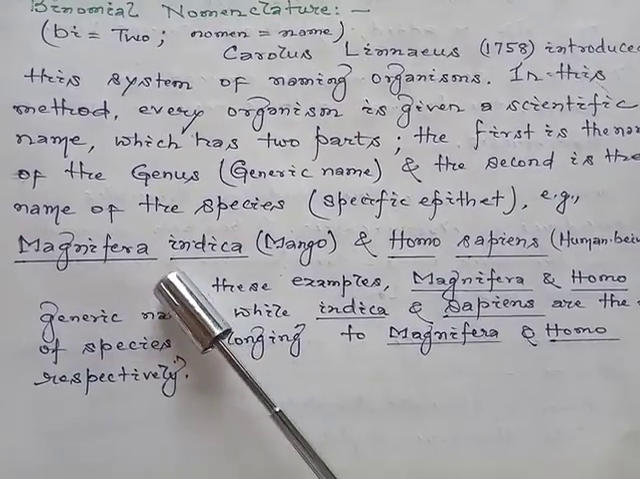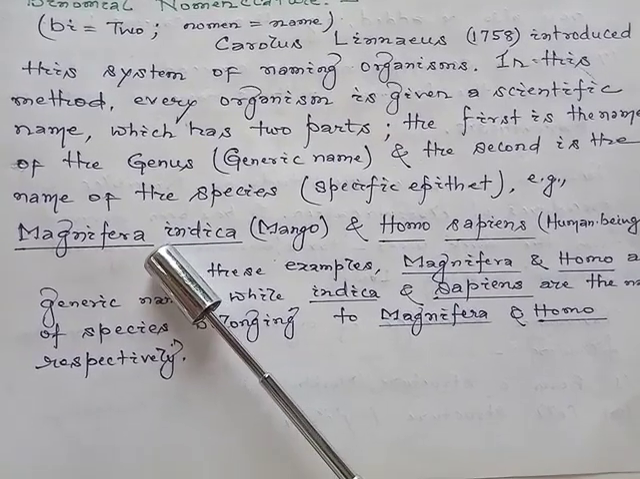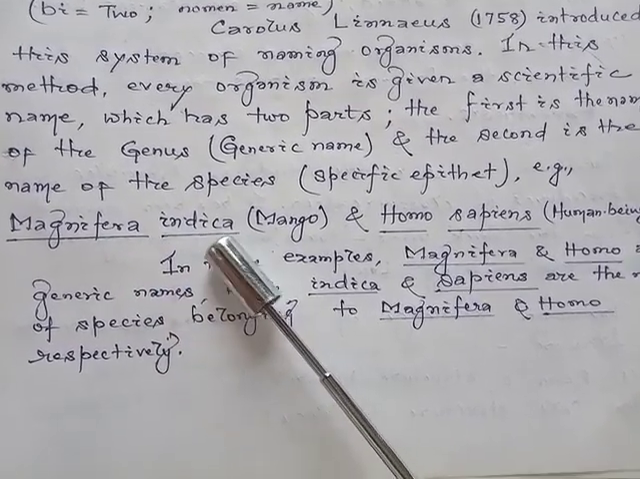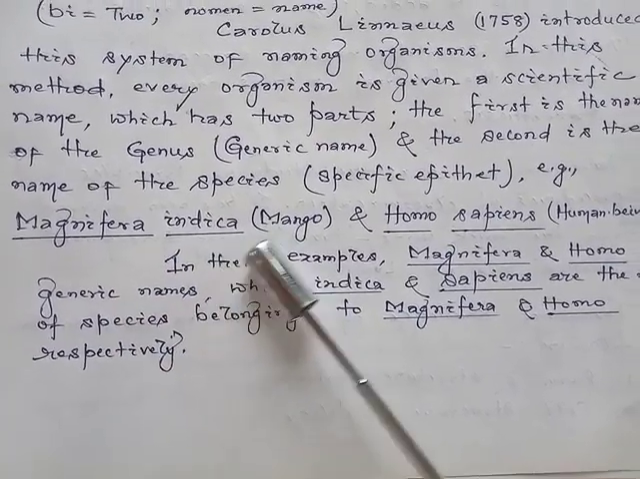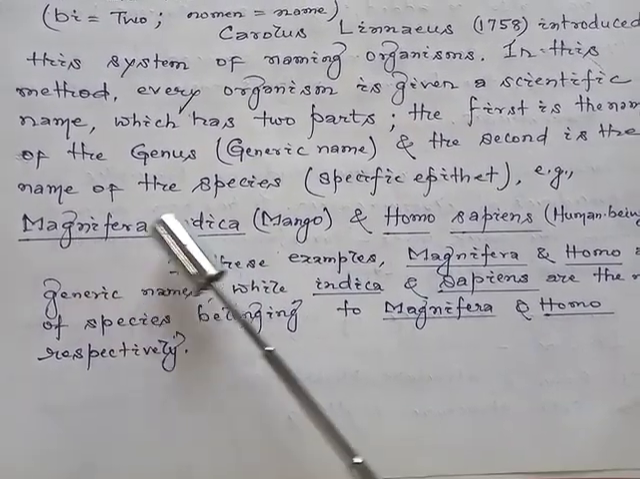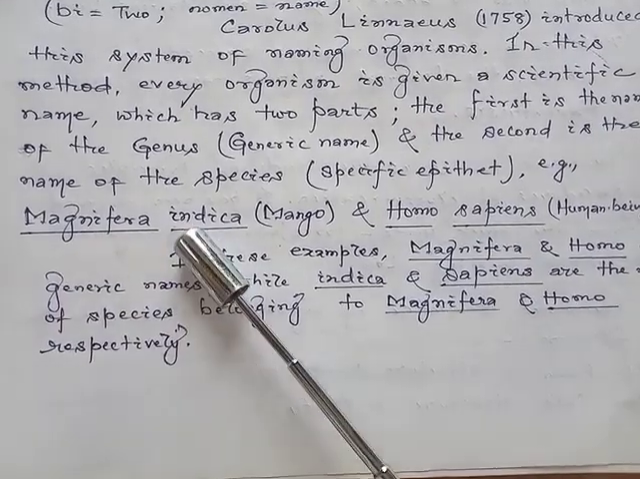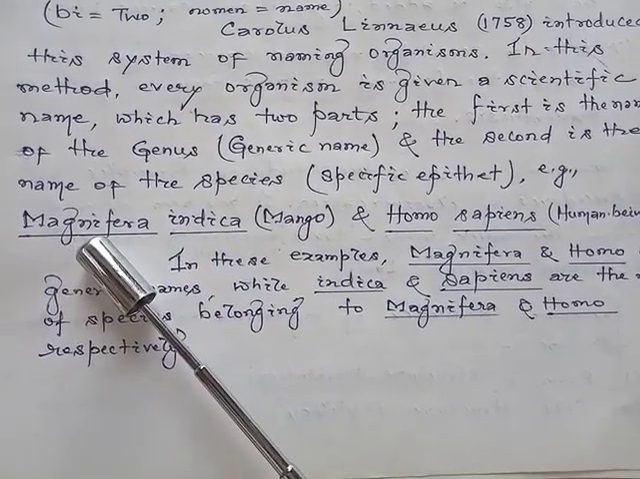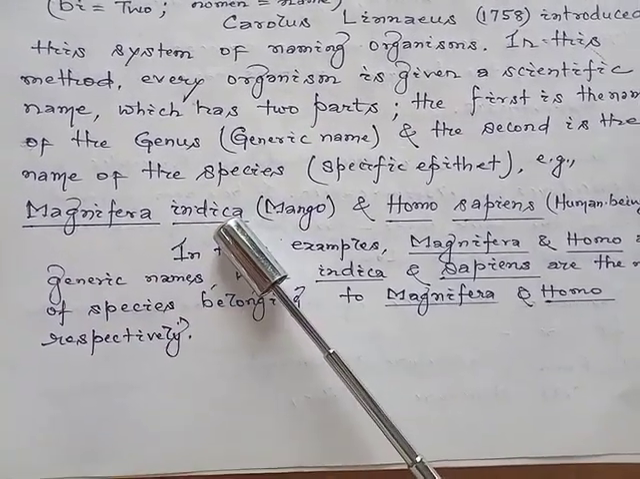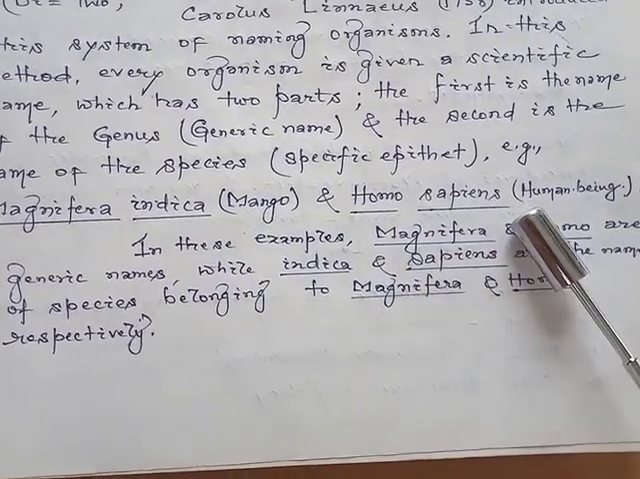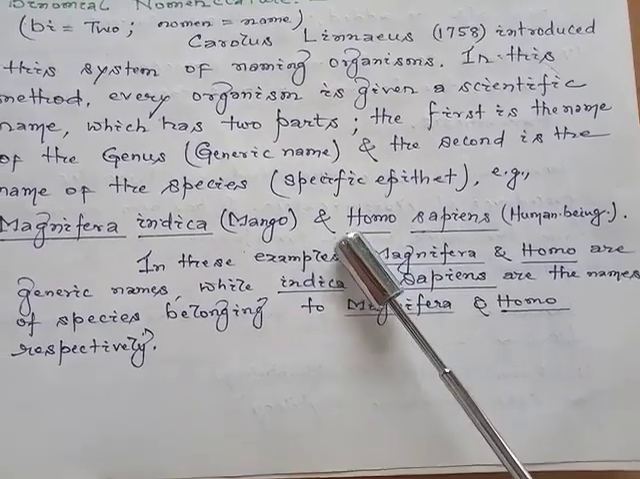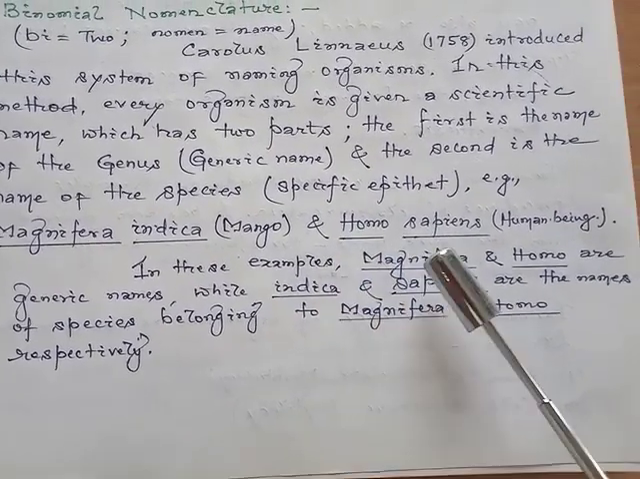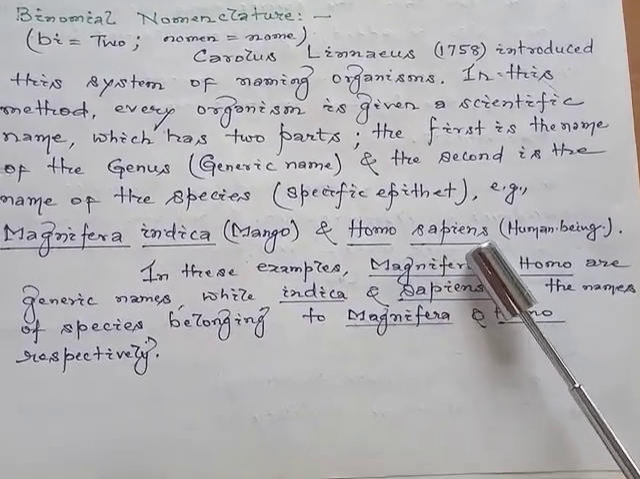But whenever we write, it is always underlined. For example, in the case we have discussed just now, the scientific name for mango is Magnifera indica. Both are underlined. The generic name is underlined separately and indica is also underlined separately. Just like for human beings, the scientific name is Homo sapiens. Homo is underlined separately, as well as sapiens.